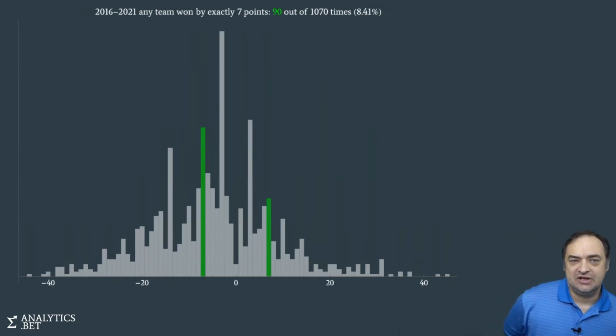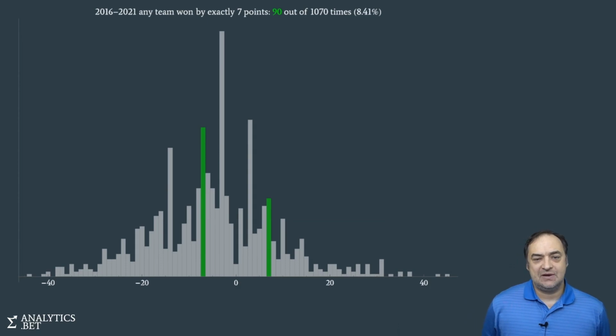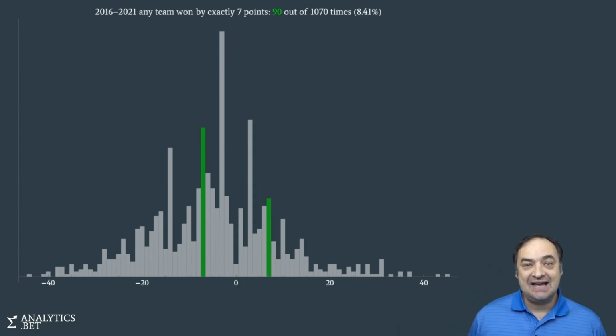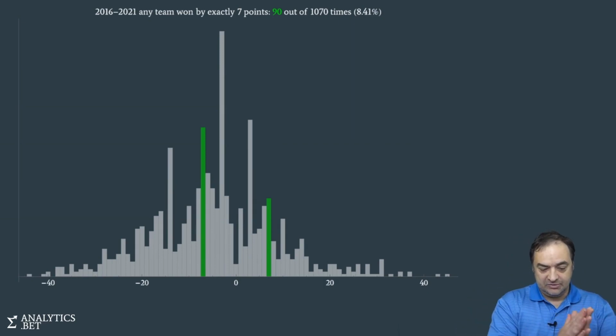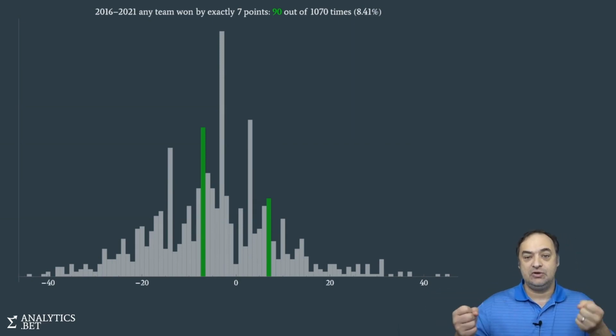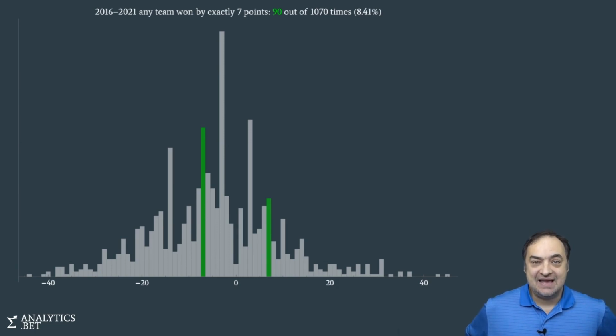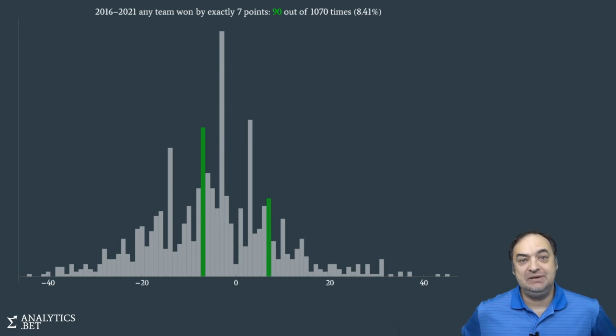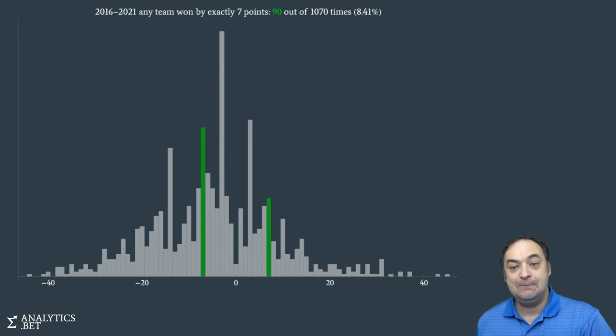Expand the question, not just the Jets and not just the Patriots. Of all the games that were played in the 5 years, which is 1,070 games, how many were games such that one team beat the other by exactly 7 points? So if you define this in terms of the home team, there will be a negative 7, there will be a plus 7. We care about both of those. 90 times it happened that exactly one team, well, obviously one team, beat the other by 7 points. That happened 90 times. 90 divided by 1,070 is 8.41%. Look at the range we have, something from 3% up to 8% now. Okay.